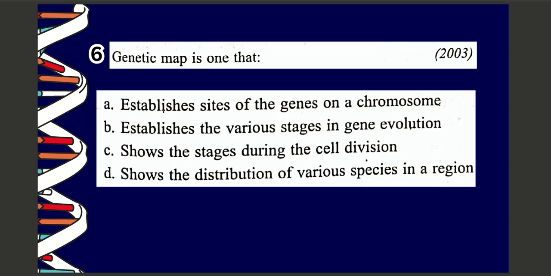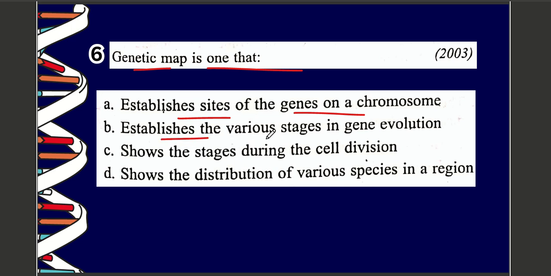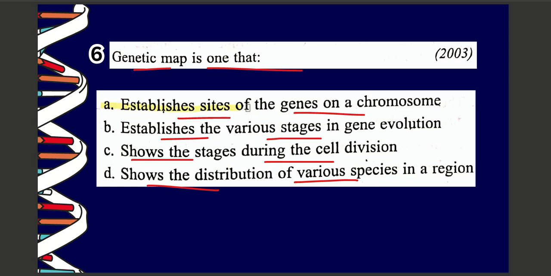Next question. Question number 6. Genetic map is one that A. establishes site of genes on a chromosome, B. establishes the various stages of gene evolution, C. shows the stages during the cell division, D. shows the distribution of various species in a region. The correct option is option number A, which is establishes site of the genes on a chromosome.